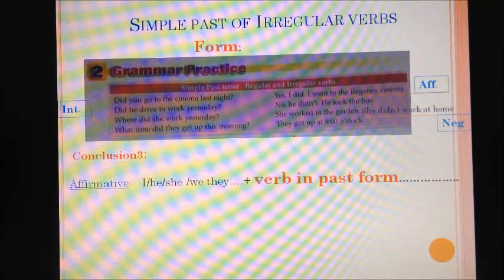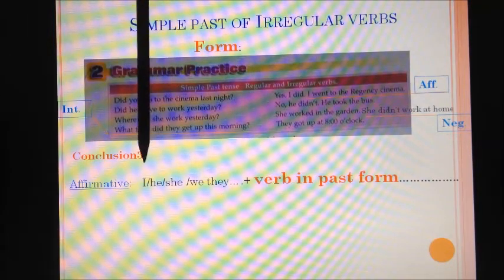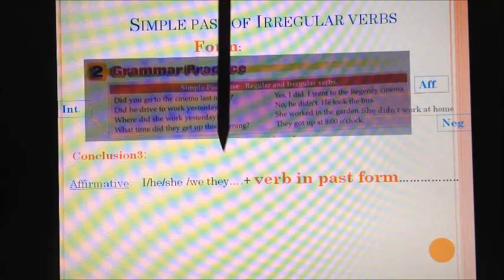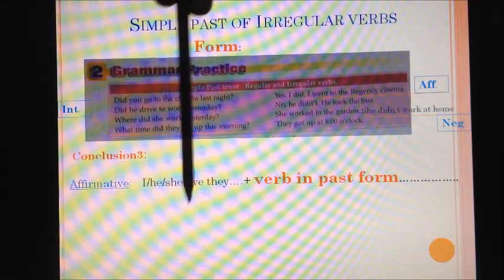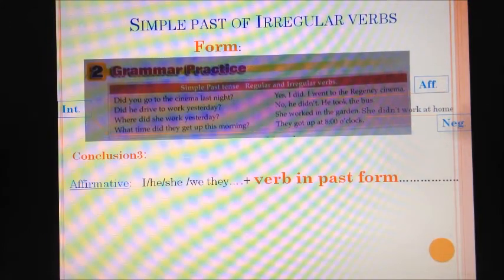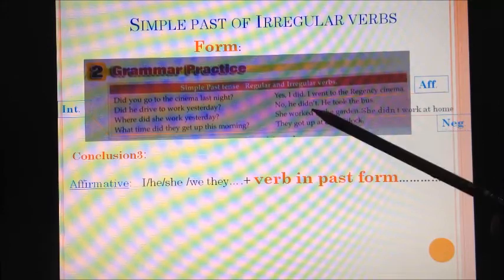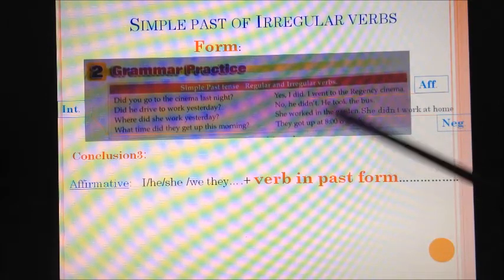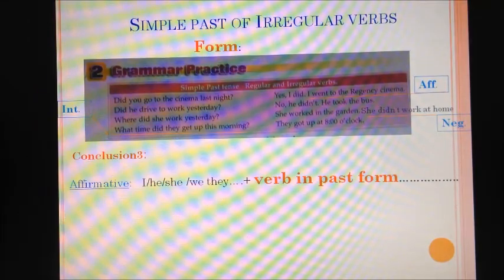Right. Notice that in these affirmative form examples, we start with the subject, I, he, she, we, they, plus the verb in simple past form. So the subject doesn't matter, whether it is singular or plural or feminine or masculine, one form, okay? I went to the Regency, he went to the Regency, they went to the Regency, the same form. Isn't that cool?